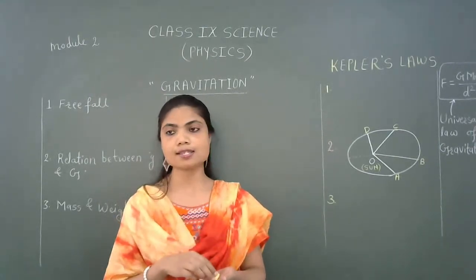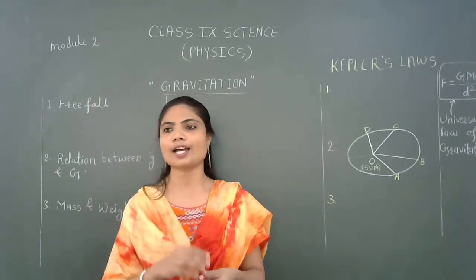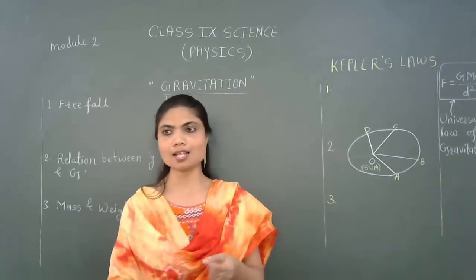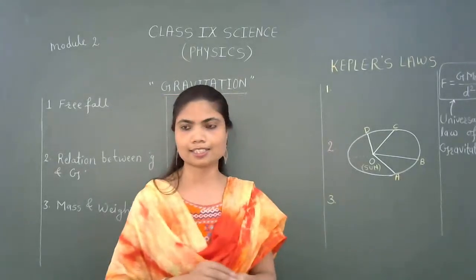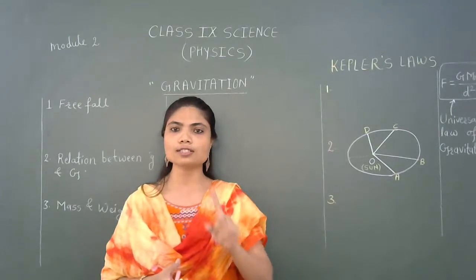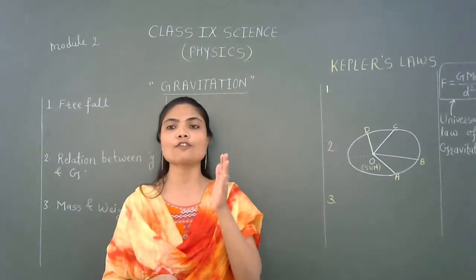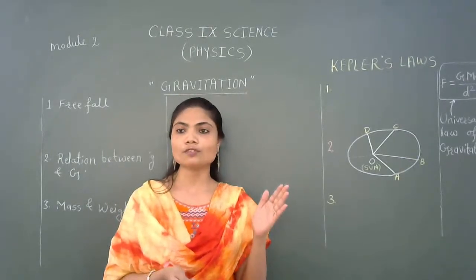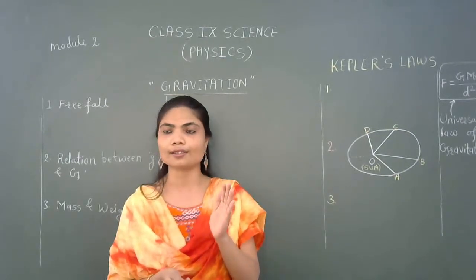So what are they, and how did they lead Newton to the inverse square law? We have to see it. Initially, the leftover topic from the last class, Kepler's laws. Pay attention. Kepler's first law states that the path of the planet is an ellipse with the sun at one of the foci.